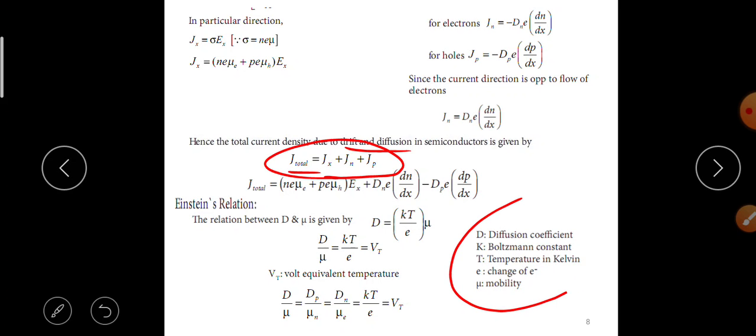Here the definition: D is the diffusion coefficient, K is the Boltzmann constant, T is the temperature in Kelvin, E is the charge of the electron, nu is the mobility. Vt is the volt equivalent of temperature. Dp by nu p is equal to Dn by nu n is equal to kT by E is equal to Vt.